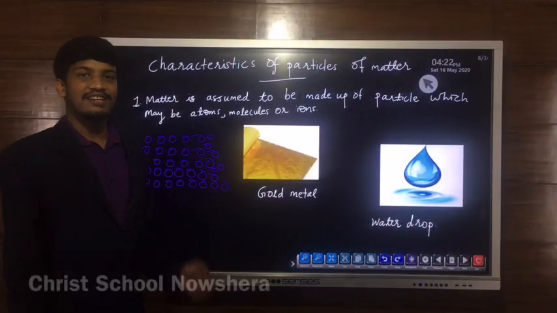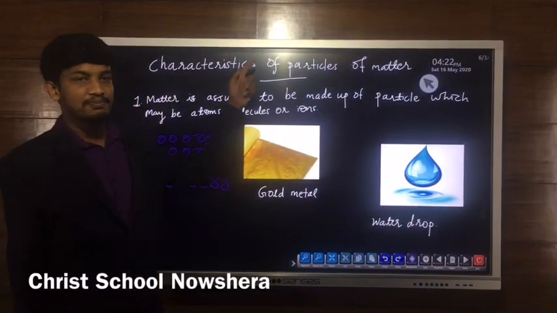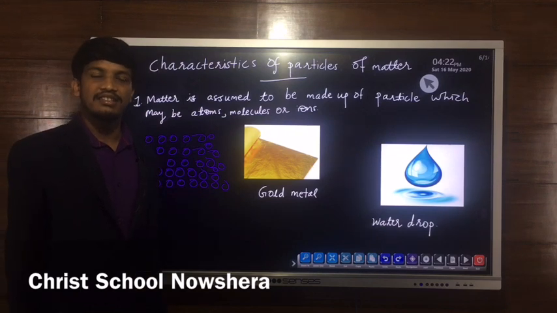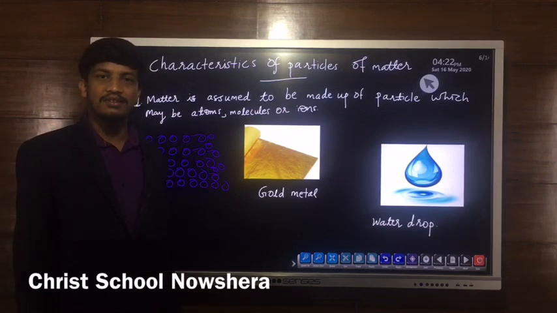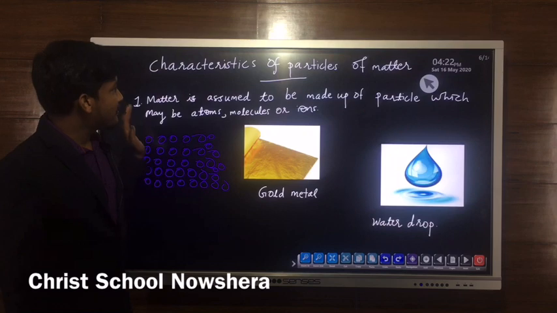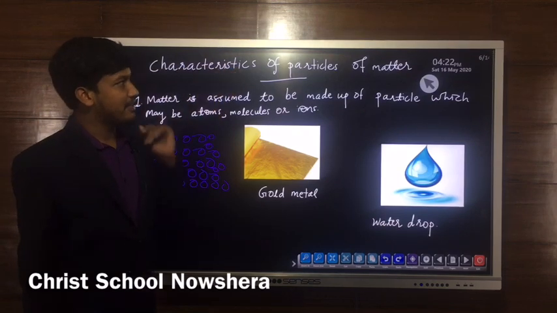Today we are going to learn the topic characteristics of particles of matter. In the previous session we have learned about matter. Anything that occupies space and has mass is called matter, and we have seen the examples of matter. Today we will discuss what the characteristic properties of particles of matter are.